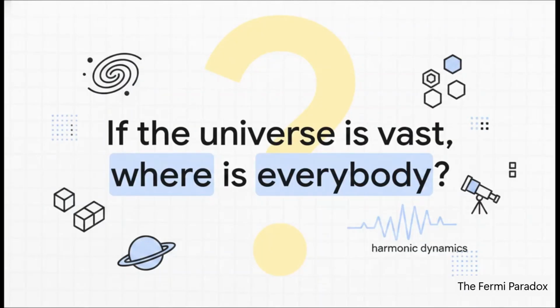This whole existing problem is famously known as the Fermi Paradox. And the question is beautifully simple. If the universe is so vast, where is everybody? NASA has already confirmed thousands of planets, and we know the basic building blocks for life are literally everywhere. Yet there is this massive, glaring contradiction between what we fully expect to find out there and what we actually see.